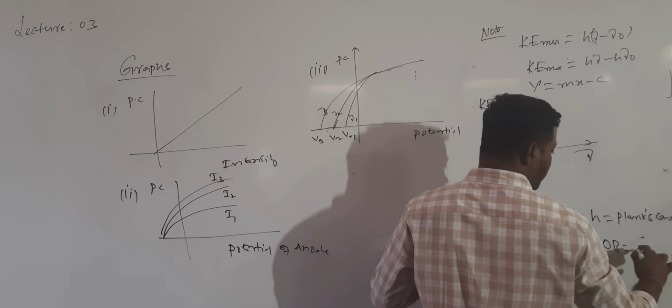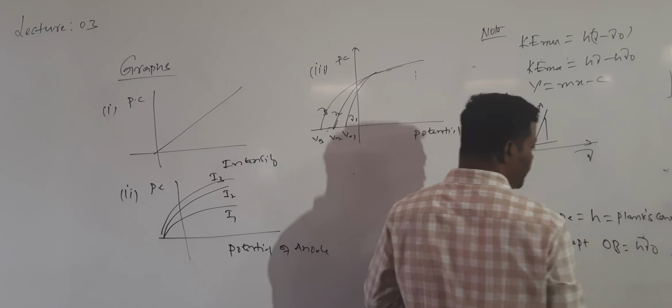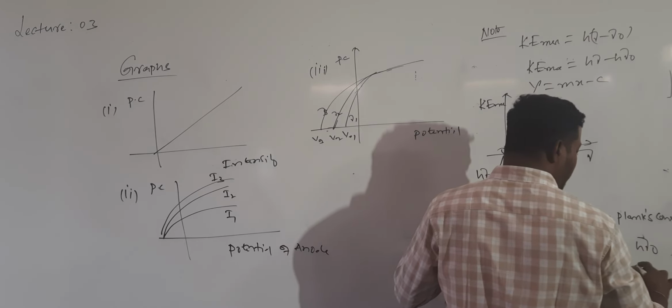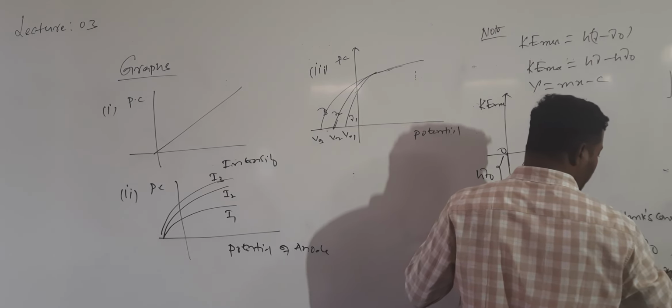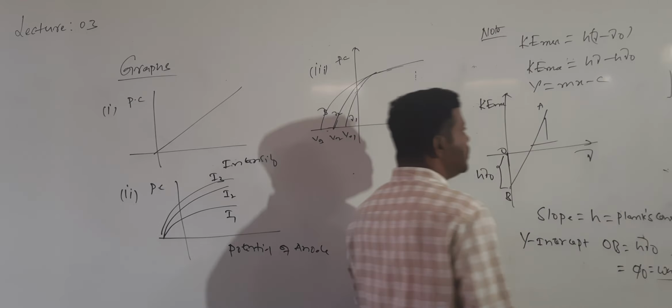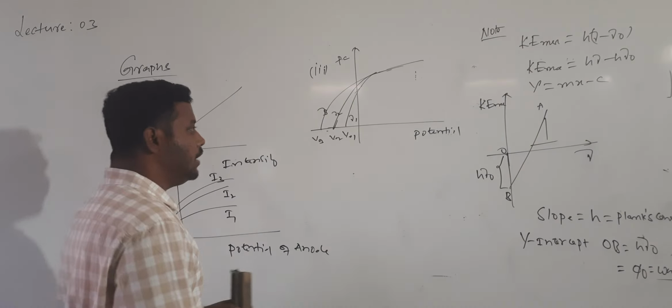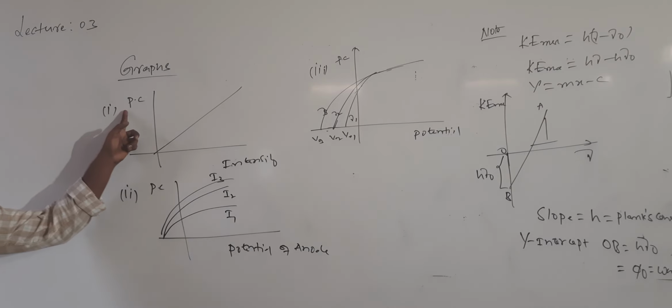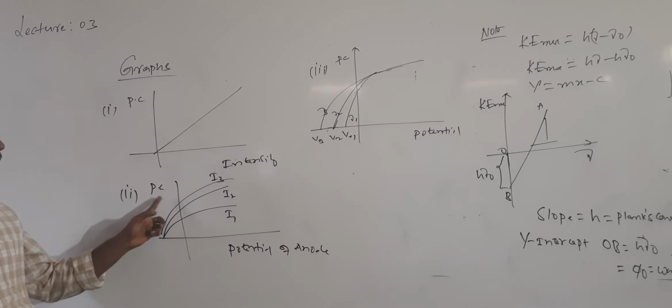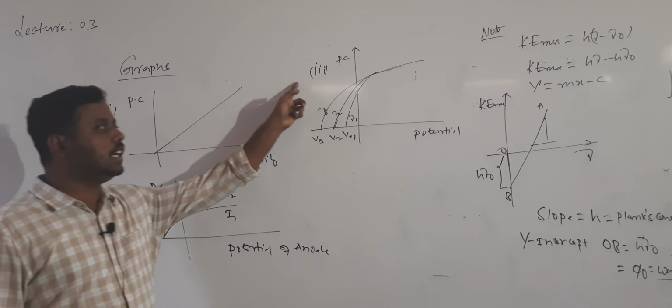That OB value is h into mu naught, and h into mu naught is nothing but phi naught. Phi naught is nothing but the work function. So in this graph, the y-intercept value will give you the work function.